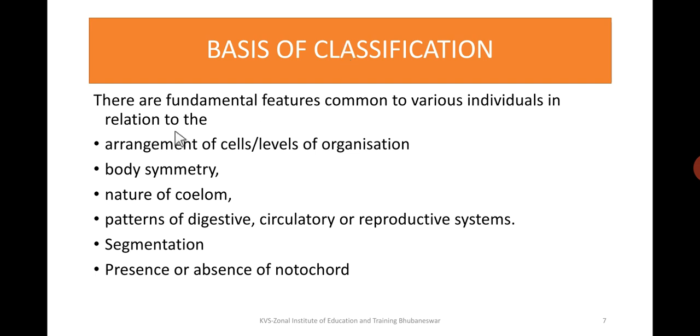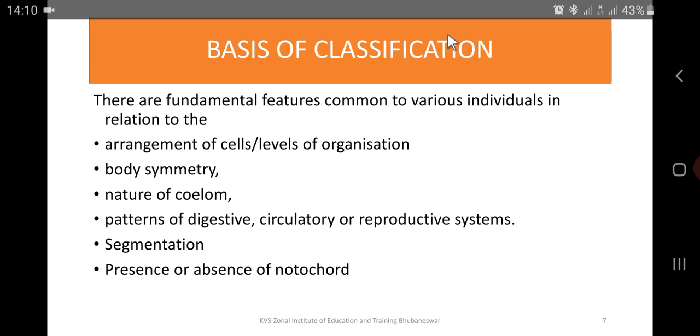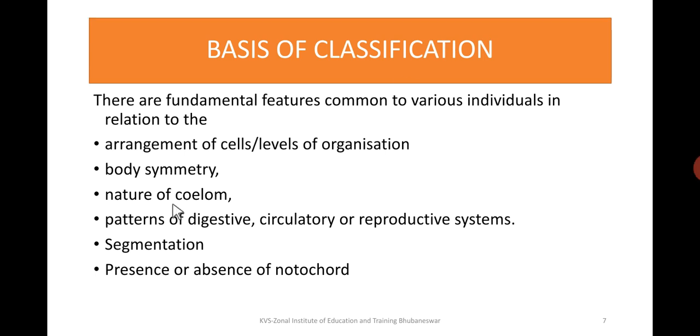So what will be the criteria? Level of organization, body symmetry, nature of coelom, pattern of digestive, circulatory or reproductive system, segmentation, and presence or absence of notochord.